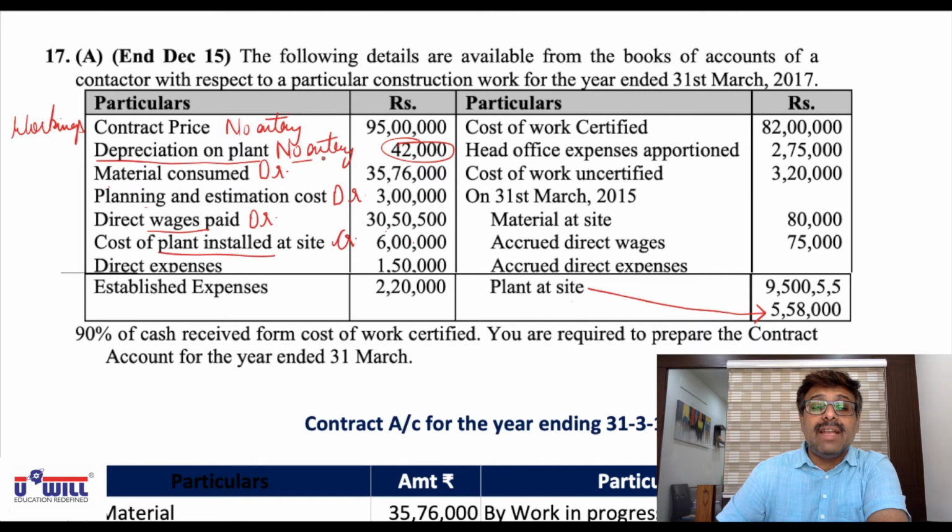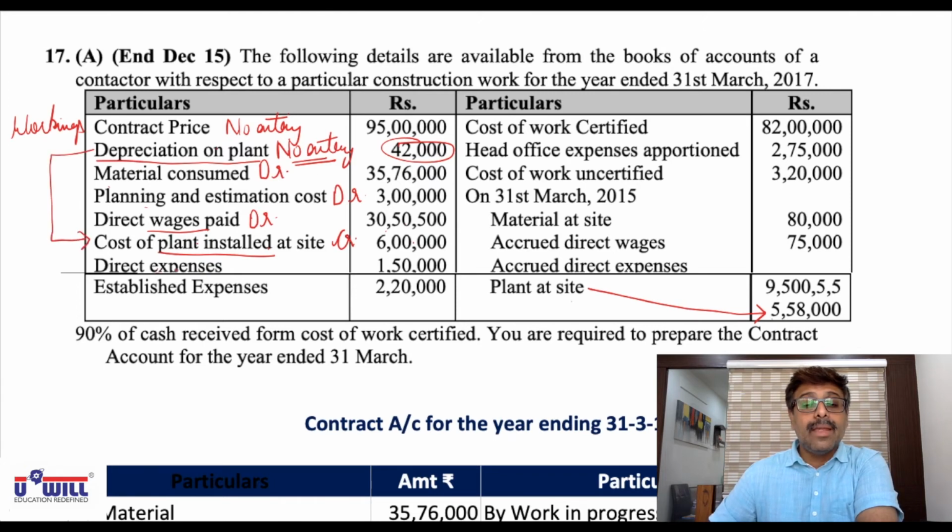So depreciation will have no entry. We will be recording cost of plant at site and closing balance of plant. Depreciation will automatically get recorded with these two things. Direct expenses, debit side. Establishment expenses, debit side, make it establishment. Cost of work certified will come on the credit side, work in progress. Head office expenses, debit side. Cost of work uncertified, credit side.